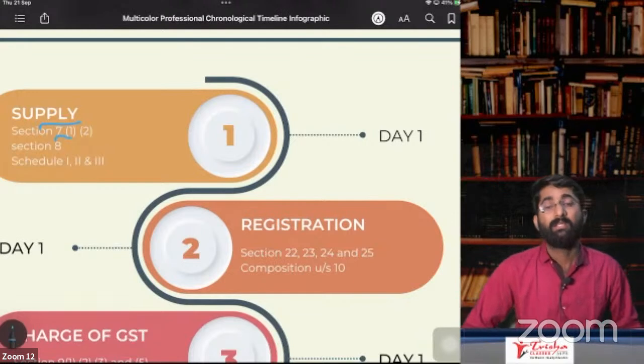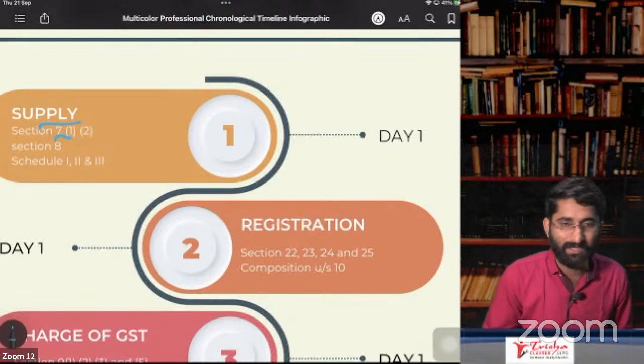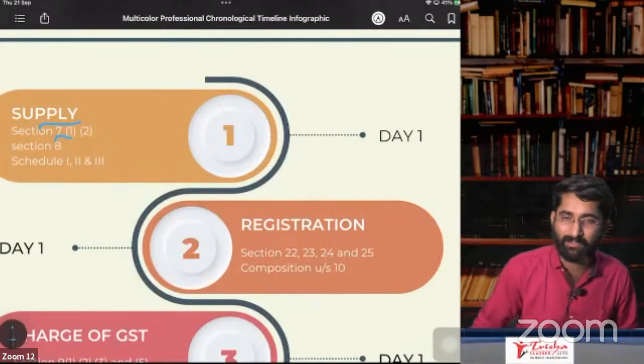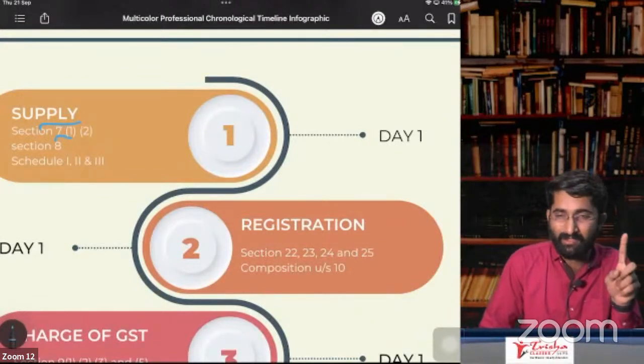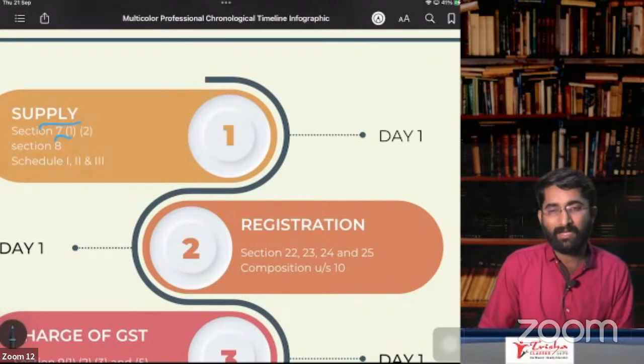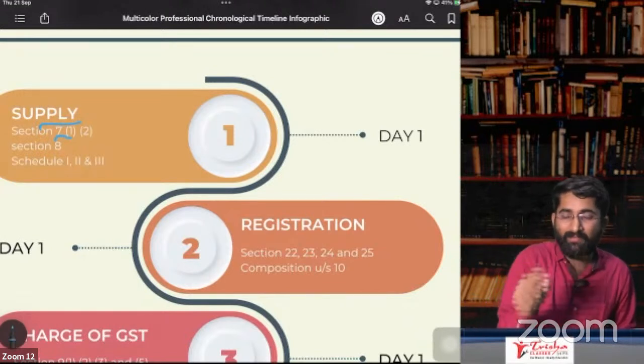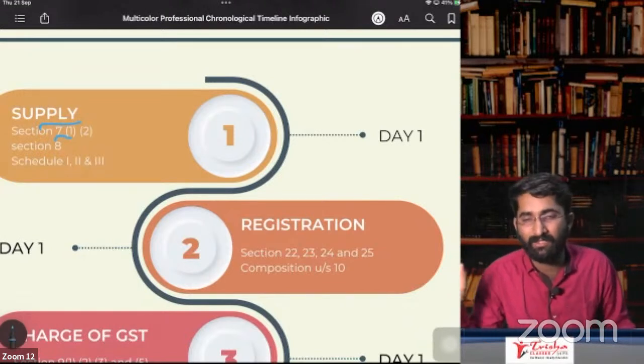This is about Schedule 3, the negative list items. There were 8 items that we discussed. After that, we went to composite supply and mixed supply. In case of composite supply, there is one supply, which is the principal supply. It will be considered as supply of the principal supply, and the rate of the principal supply is the rate of GST.